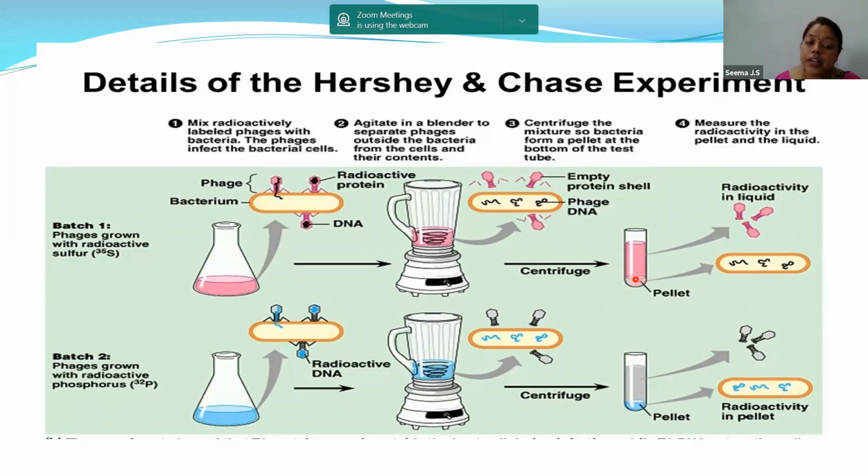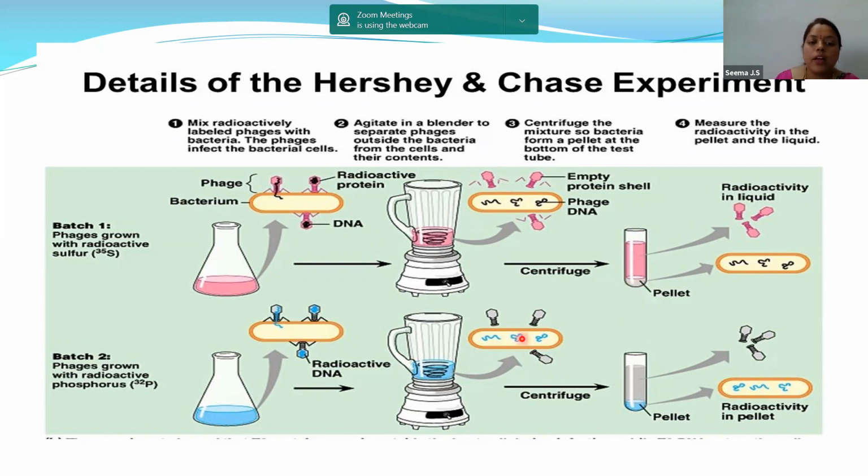Now that means the genetic material which has entered the bacteriophage was not radioactive. That is the reason this is not showing any color. It is normal, colorless. So it is telling that the protein coat absorbed the sulfur, and they are in the supernatant region, whereas the genetic material did not absorb the sulfur. So that is why it is settled at the bottom. So it is clear that the genetic material has not absorbed the sulfur.